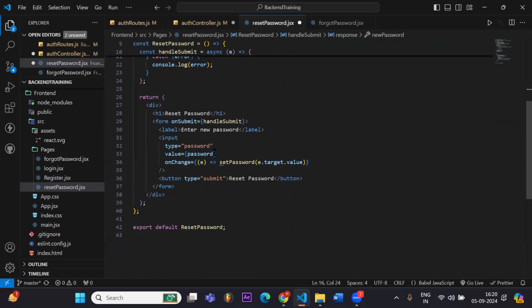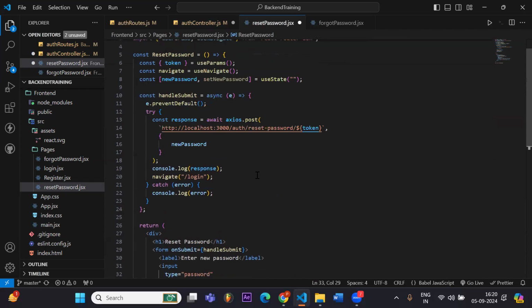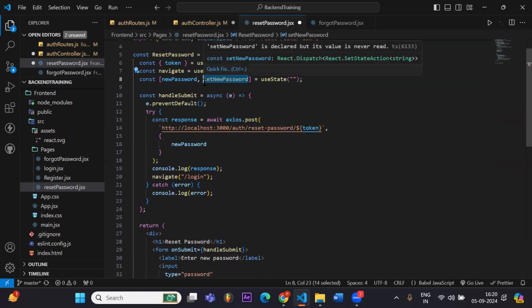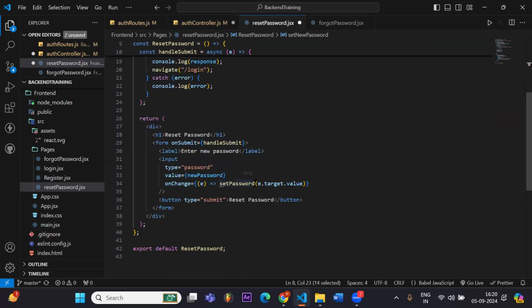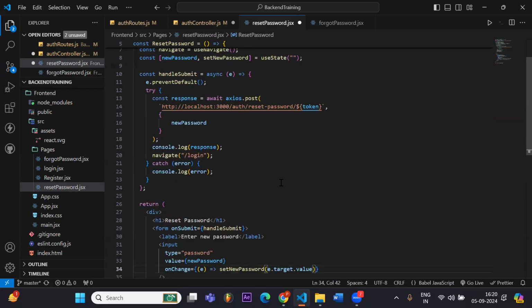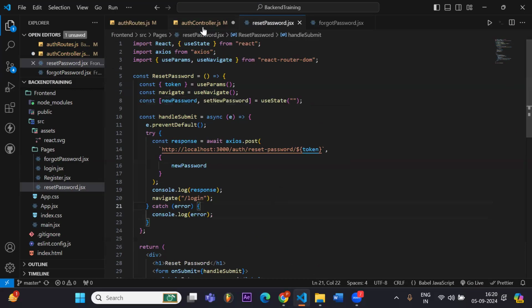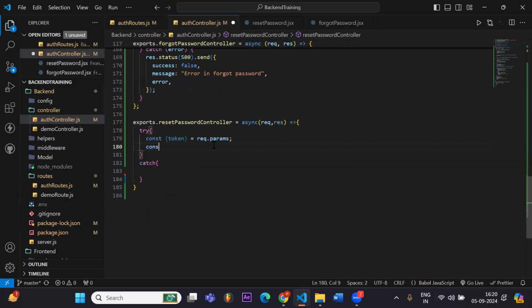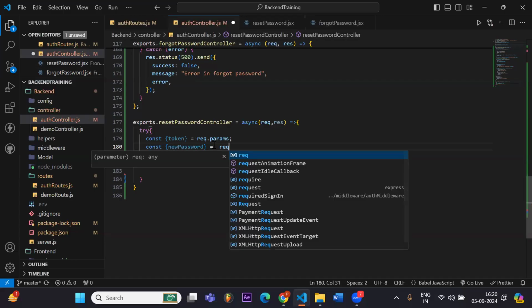Similarly, the value of password is coming from new password, and set new password is this part. Okay, so in the backend, now I will get my new password, and we are getting it using request.body.